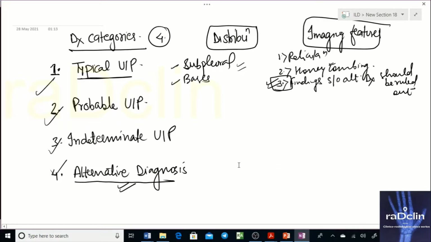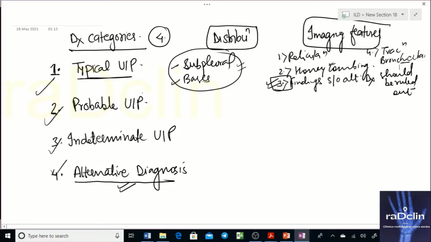So that list comes here, but for these above three categories, you have to rule out those findings also to make the diagnosis in these three categories. So you have distribution, subpleural and bases, and you have reticulation, honeycombing. Obviously you can have traction bronchiectasis as well. It goes without saying, we'll have traction bronchiectasis. So these four findings are there.